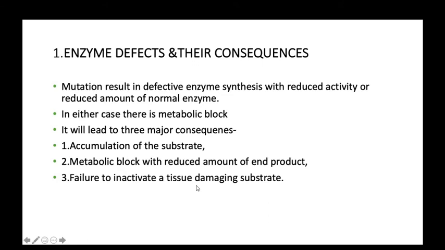If there is no metabolism, there is no end product, and our cells utilize the end product for energy, so that is also deficient. Third, there is failure to inactivate tissue-damaging substrate. The accumulated substrate further damages the surrounding tissue because the enzymes are not available to inactivate it. So the accumulated substrate itself is very toxic to our surrounding tissue.